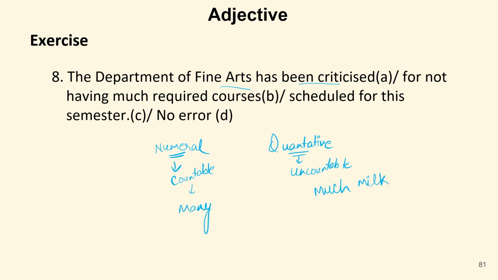For example, much milk, much water. Here we have the word courses, which is a countable noun. A countable noun should be preceded by a numeral adjective, not a quantitative one. So much should be replaced with many. It should be many required courses scheduled for this semester, not much required courses.